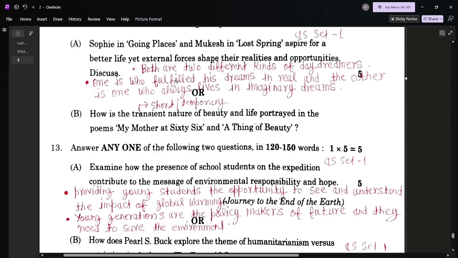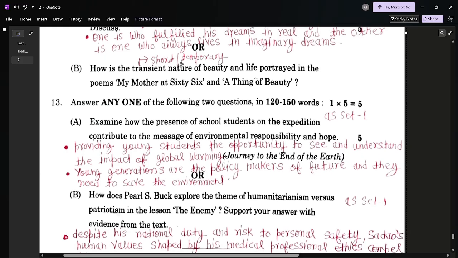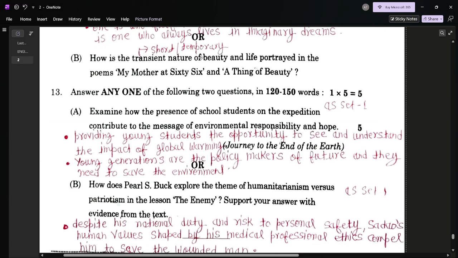Here I have given some value points to write the answer, although the answer will be in 120 to 150 words. Both, Sophie and Mukesh, are two different kinds of daydreamers. One is who fulfilled his dream in real. So who is fulfilling his dream in real? Mukesh. And the other is one who always lives in imaginary dreams, the world of fantasy. She was always building castles in the air. So who was that? Sophie.